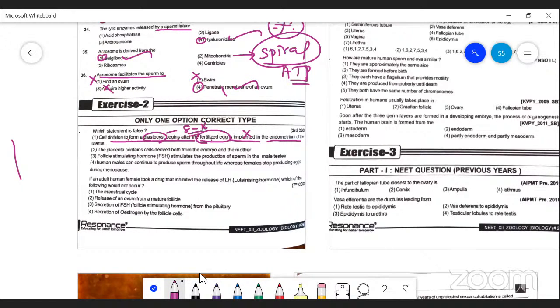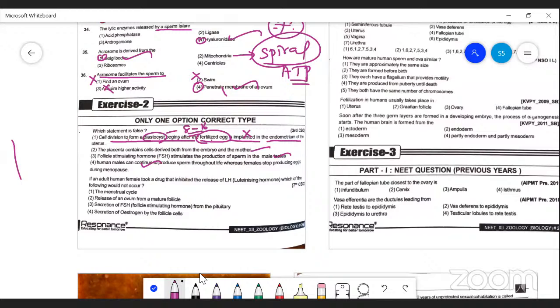So the statement that division occurs after implantation is wrong. See the second one: the placenta contains cells derived from both the embryo and the mother, is correct. Follicle stimulating hormone stimulates production of, this is also correct. Human male can continue to produce sperm throughout life is also correct. And that is not possible in the case of female. At the menopause stage, the female is not able to produce it. They lost the ability to produce it.